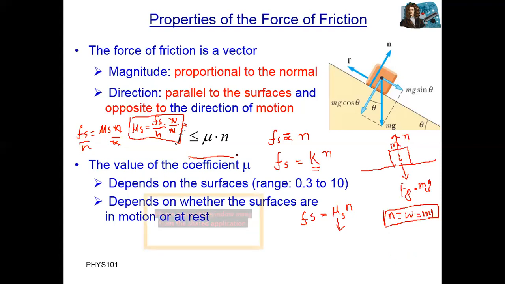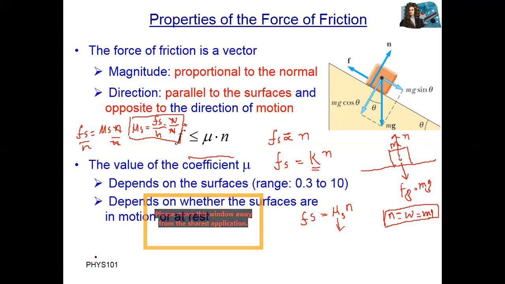Okay, friction force is always parallel to the surface of the body, for example, the sliding surface. When one body is sliding on another, friction force will be parallel to this surface.